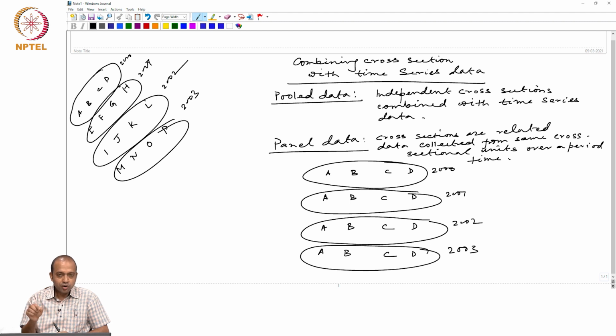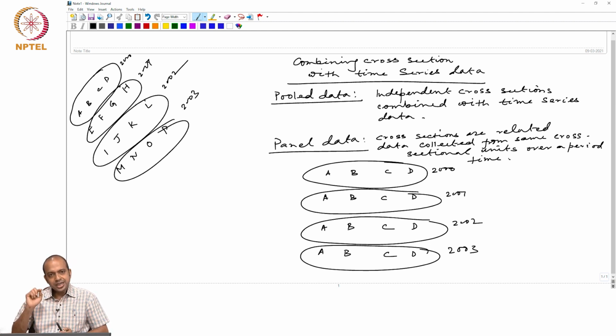Instead of working on a single distribution for the dependent and independent variables, we get multiple distributions. So, information content in pool data is much higher compared to cross-sectional data, and that makes the estimates derived from pool data much more efficient and reliable compared to cross-sectional estimates.